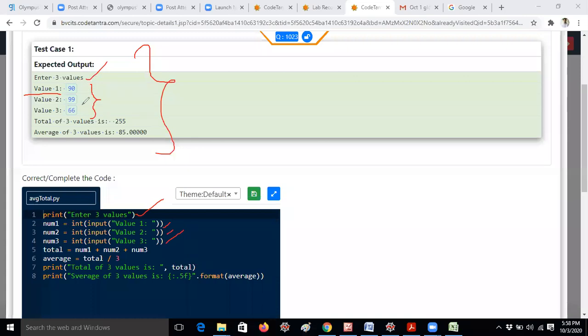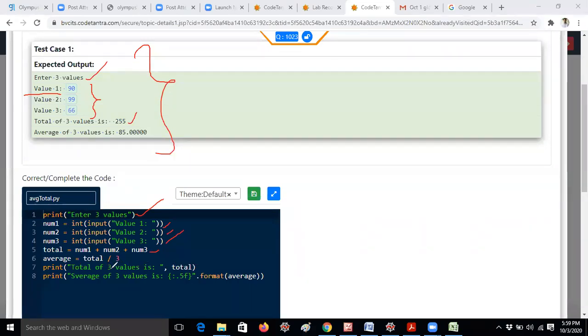If I am giving 90, 99, 66 like this, so what is the sum? 255. So what is the formula for finding the sum? Total equal to num1 plus num2 plus num3. Now total will be 255. But it will just calculate. It is not printing. I am just calculating total value and average value.